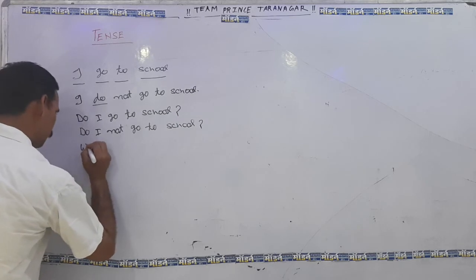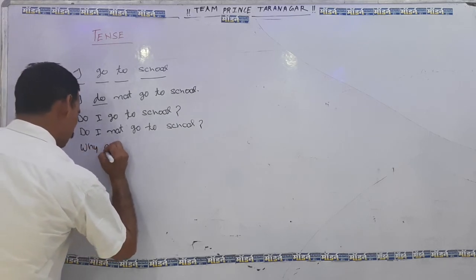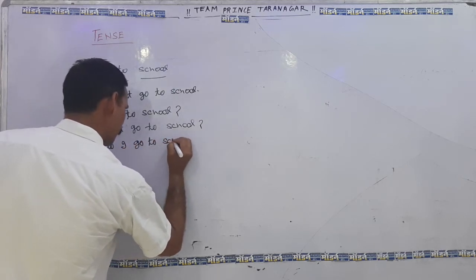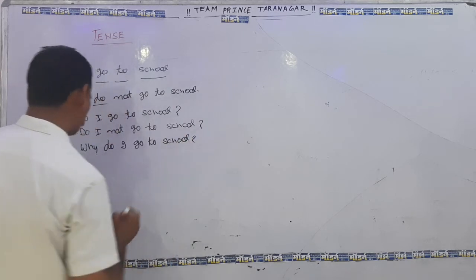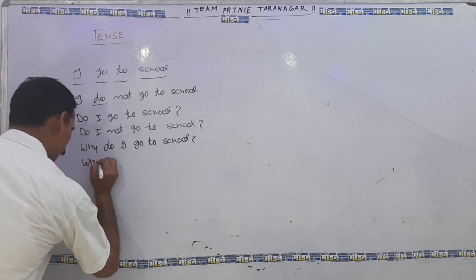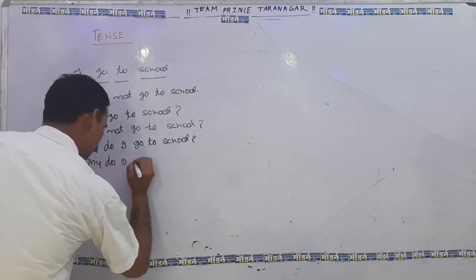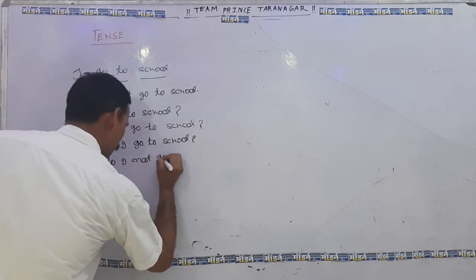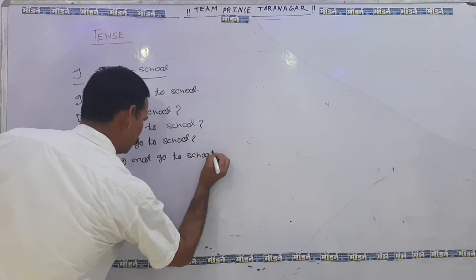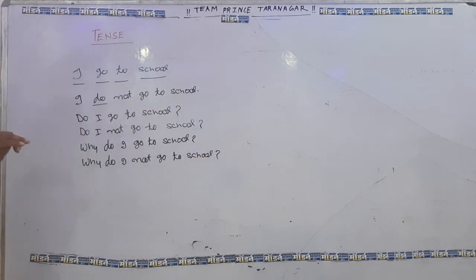Why do, using the WH word, why do I go to school? And why do I not go to school? Now you can see here, these are basic six sentences. 1, 2, 3, 4, 5, 6 sentences.